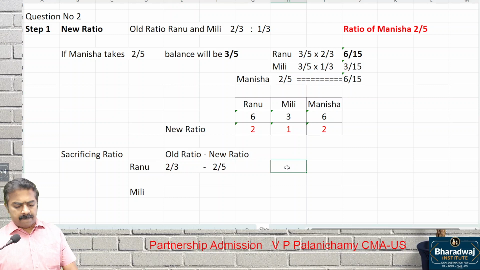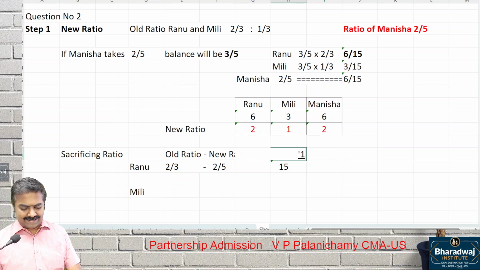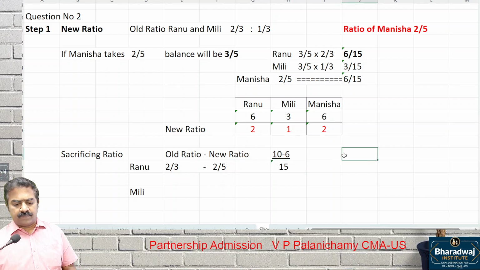Taking LCM, 15 will come. 5 into 2, 10 minus 6 by 15. How much it will be? 4 by 15.